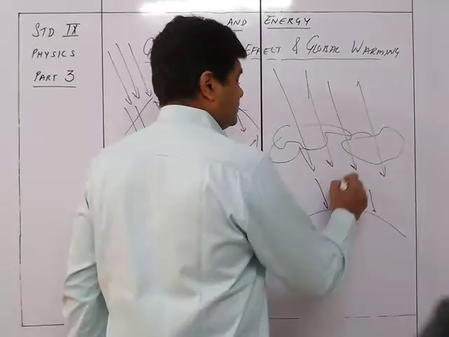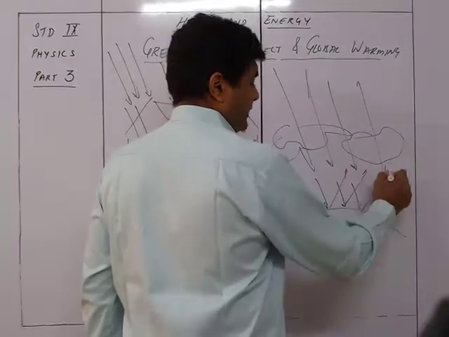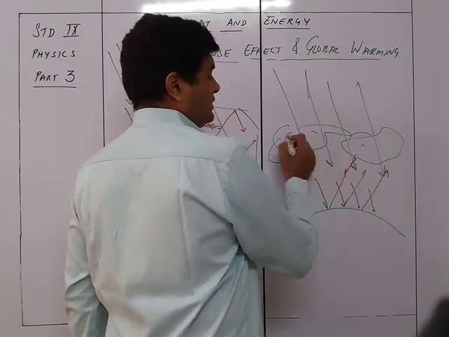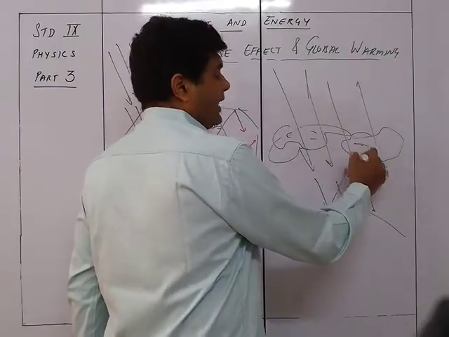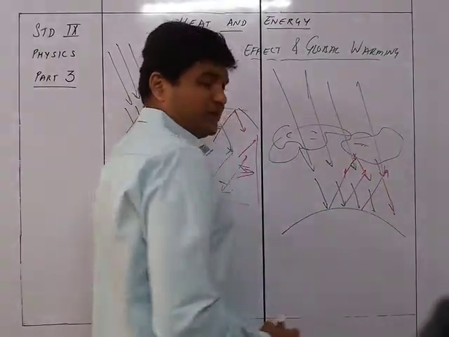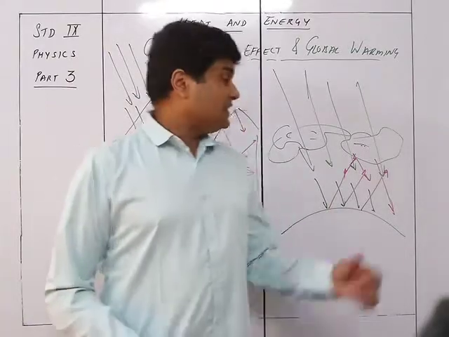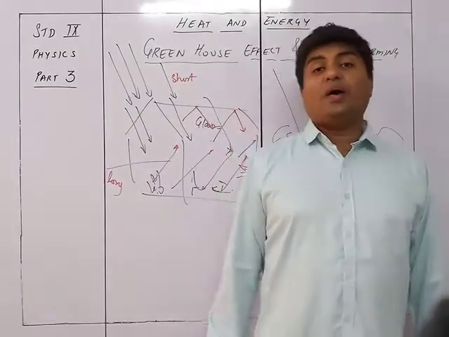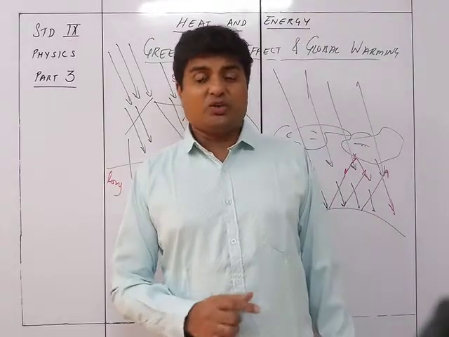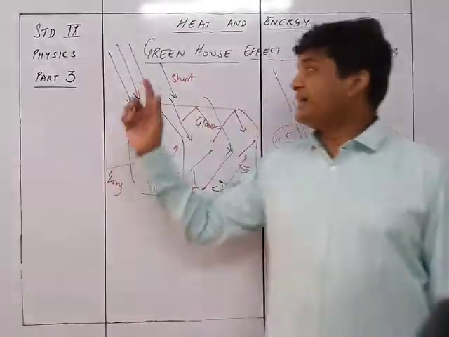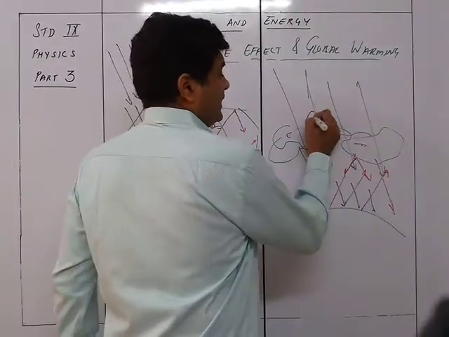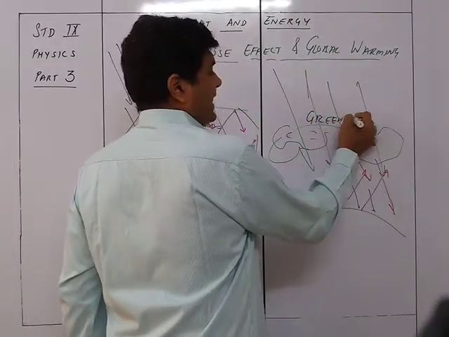The 80% that is lost, that goes to be reflected, that reflected radiation is not able to pass through these gases and is reflected back to the surface of the earth. So these clouds or these particular gases over here are acting as the glass, or we can say are acting as a greenhouse. Hence these gases are called greenhouse gases.